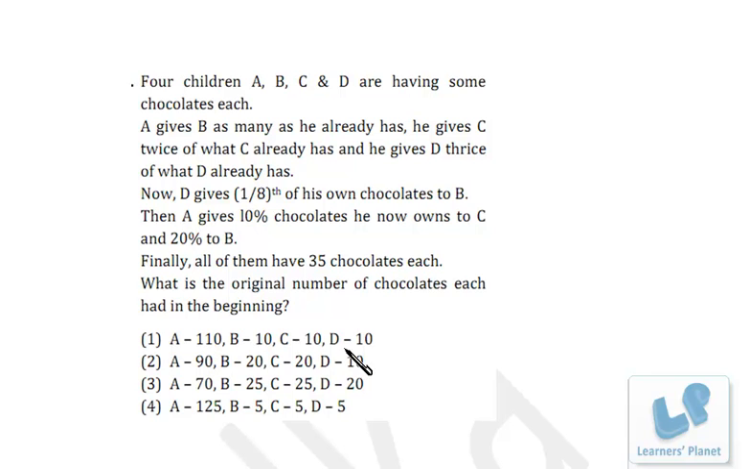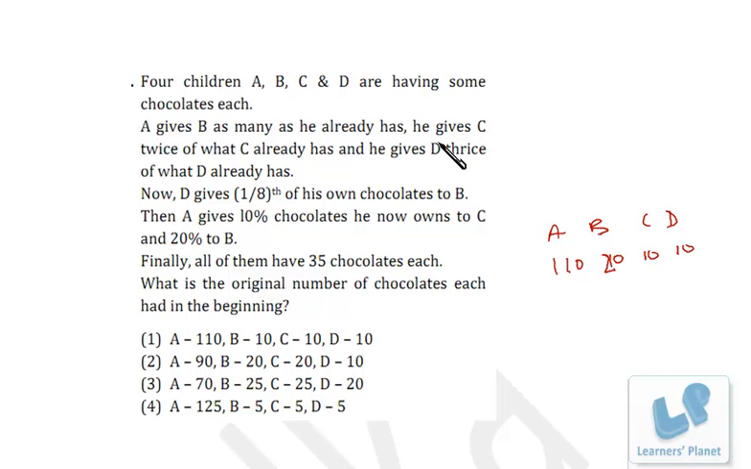Now A, B, C, D have 110, 10, 10 and 10. Right? Now A gives B as many as he already has. That means B is having 10, so A is also giving him 10. So now B is having 20.